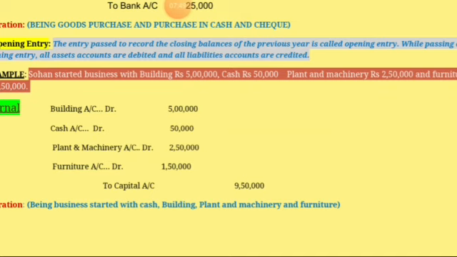9,50,000, and we get the capital account by adding all the debit side. And the narration will be being business started with cash, building, plant and machinery and furniture.